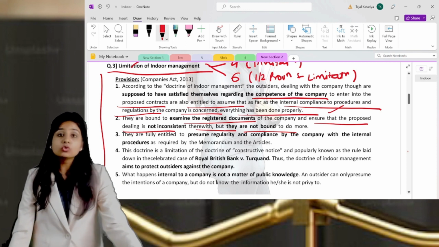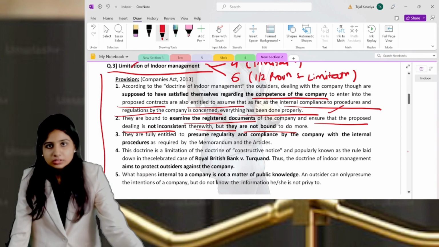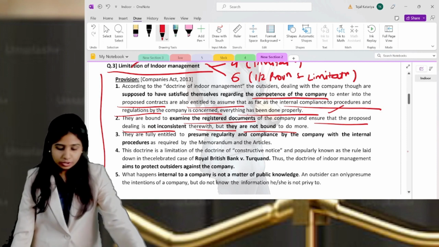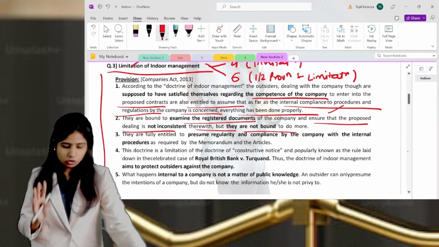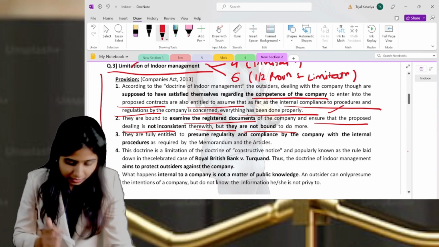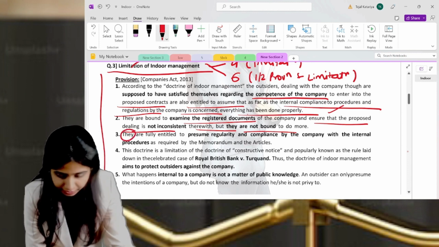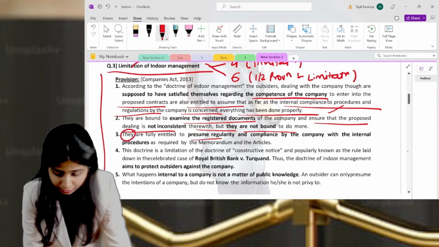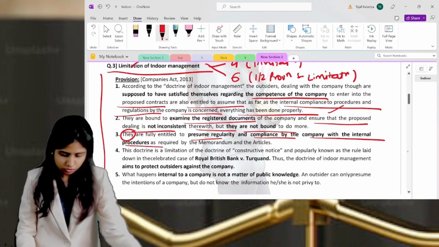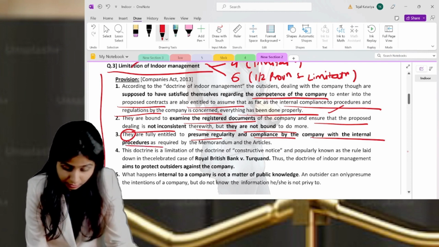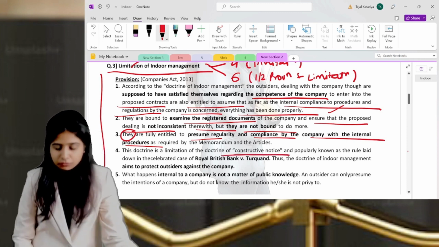They are not bound to do more. It means if you are going beyond the powers, then it won't be allowed. So it is a duty that you should inspect the memorandum and whatever public documents are there. The third is that outsiders are fully entitled to presume the regularity or the compliance of the company with the internal procedures.